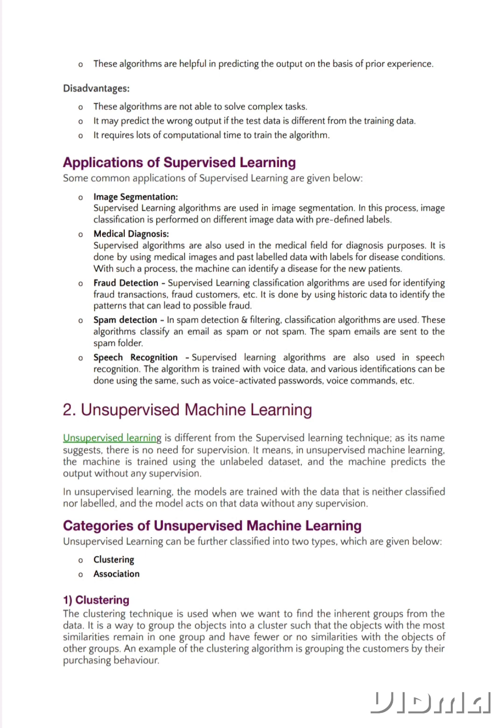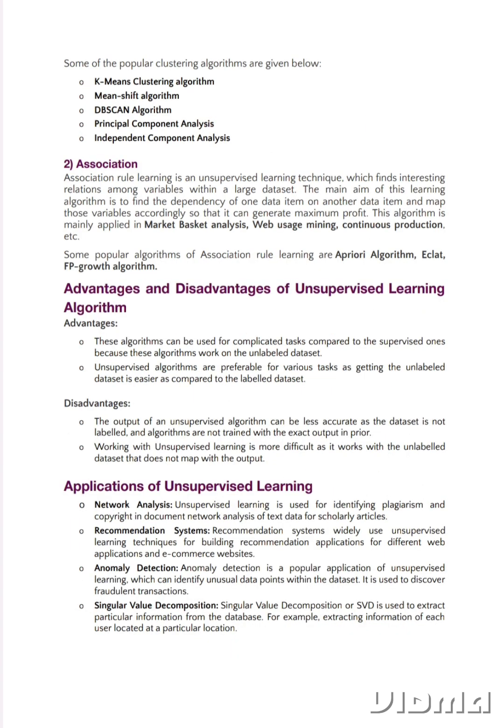An example of the clustering algorithm is grouping the customers by their purchasing behavior. Some of the popular clustering algorithms are given below: K-means clustering algorithm, mean shift algorithm, DBSCAN algorithm, principal component analysis, independent component analysis.